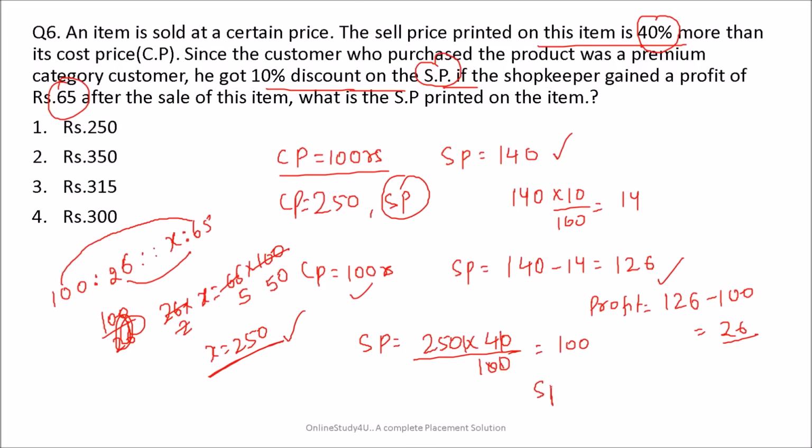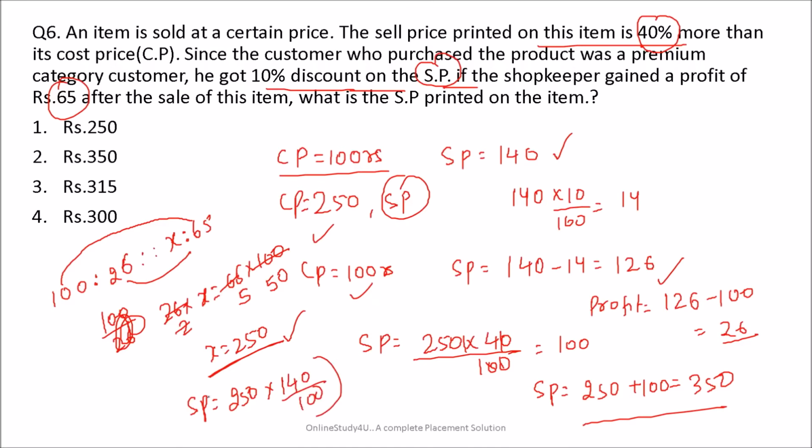So selling price will become what? 250 plus 100, which is nothing but 350. Or if you wanted, you could have done directly. So selling price will become what? See, 250 is the cost price and 40 percent is the profit. So you can directly multiply it 140 by 100, then no need to add it here.